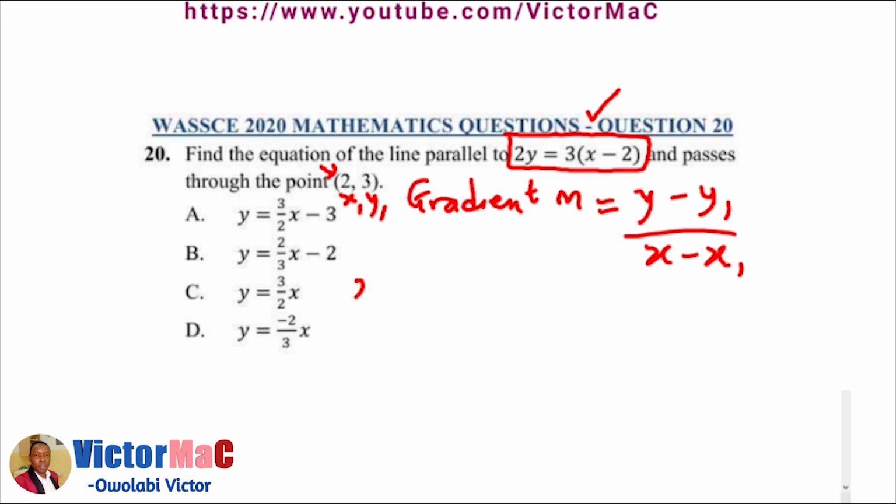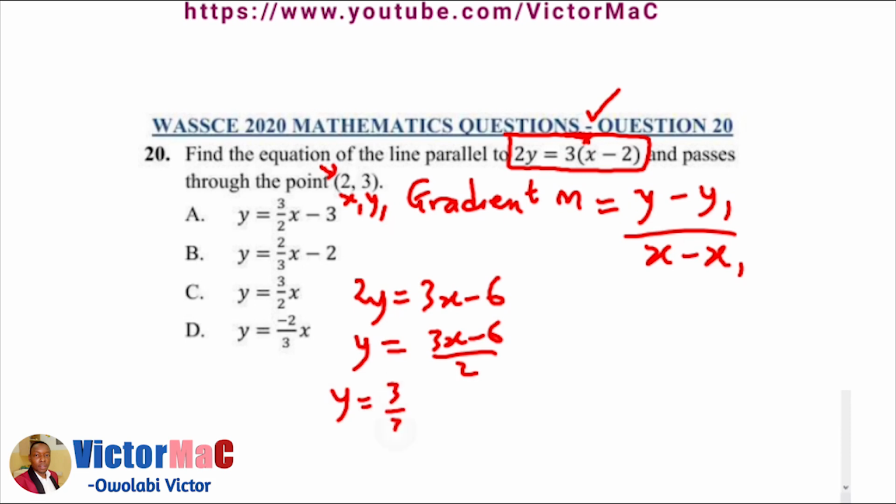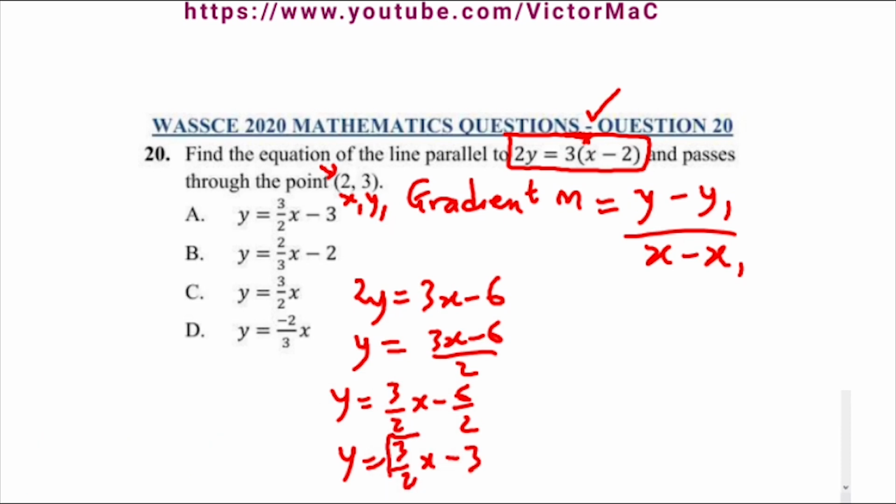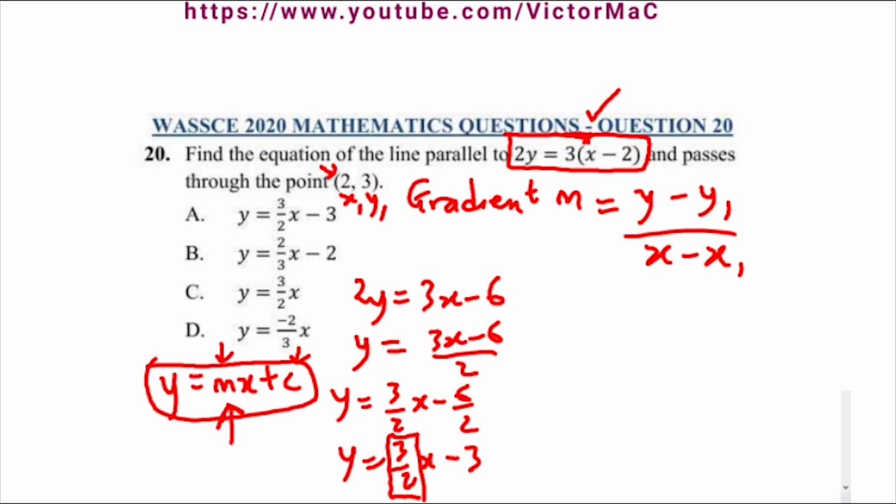2y, expanding this bracket with 3, we have 3x minus 6. Dividing both sides by 2, we have 3x minus 6 over 2. This implies that y is 3 over 2x minus 6 over 2, meaning that y is 3 over 2x minus 3. Looking at the coefficient of x, that tells us the gradient, because we compare that equation with the equation of gradient in y-intercept form. If you compare it, our m is the same as this 3 over 2.